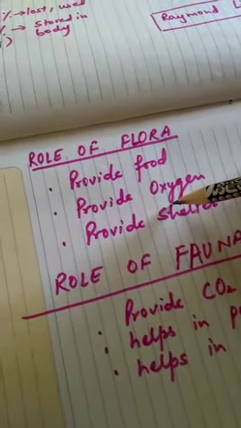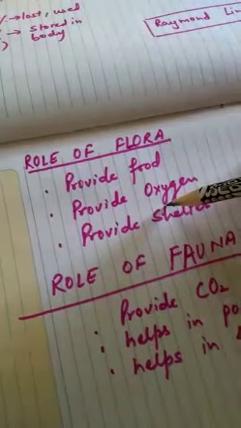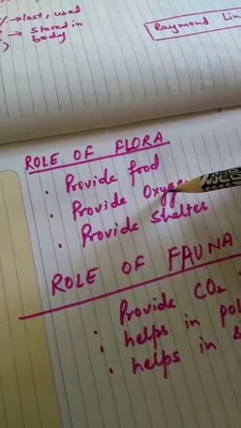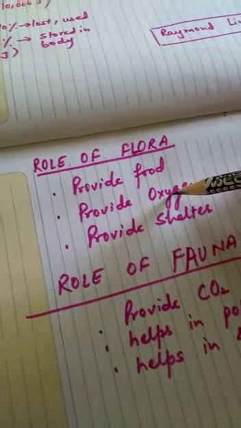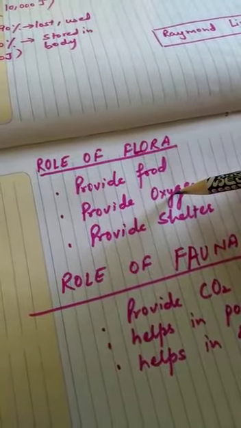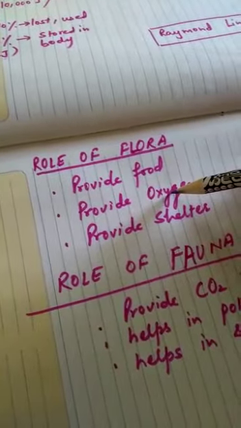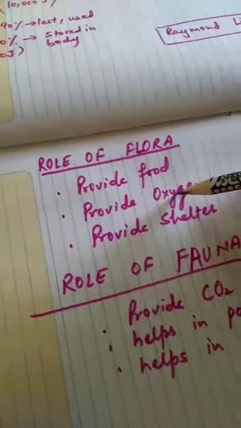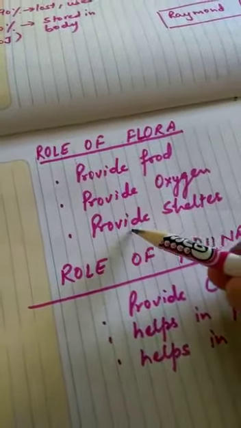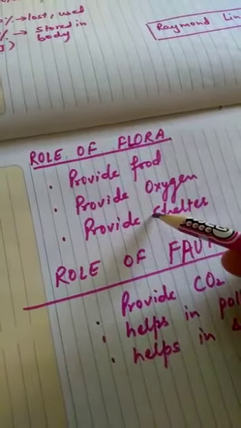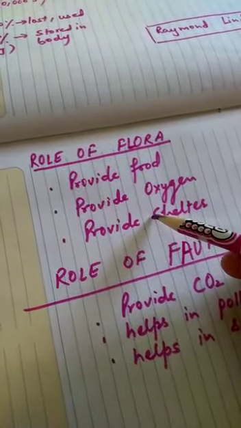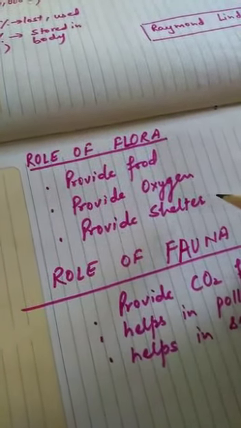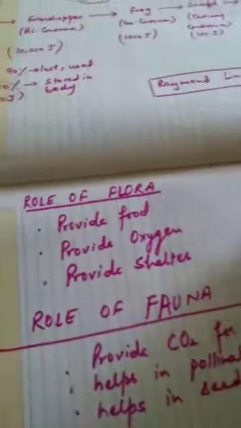Second role that they are playing is providing oxygen for respiration. How are they providing oxygen? They are doing photosynthesis, and in this process they absorb carbon dioxide and release oxygen gas, and this oxygen gas is used up by different organisms for the process of respiration. Third, they provide shelter. You might have seen many animals living on trees. The trees are their home. So they provide home or shelter to various organisms. So this is the role of flora.